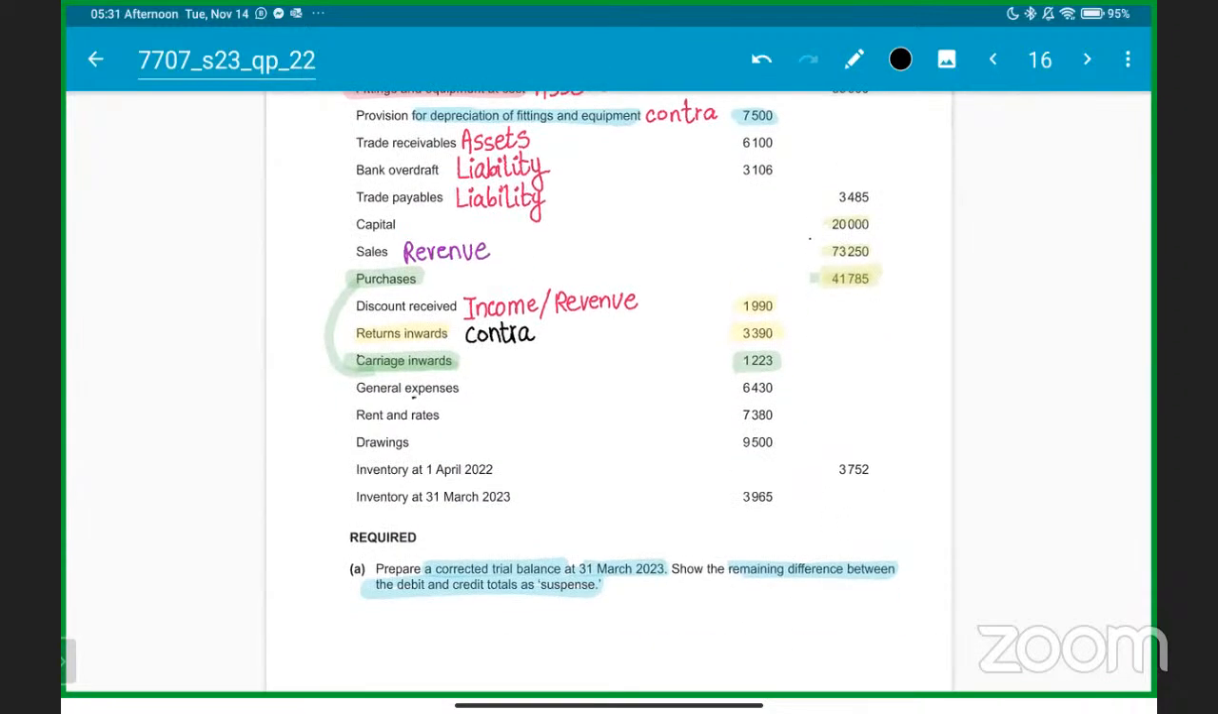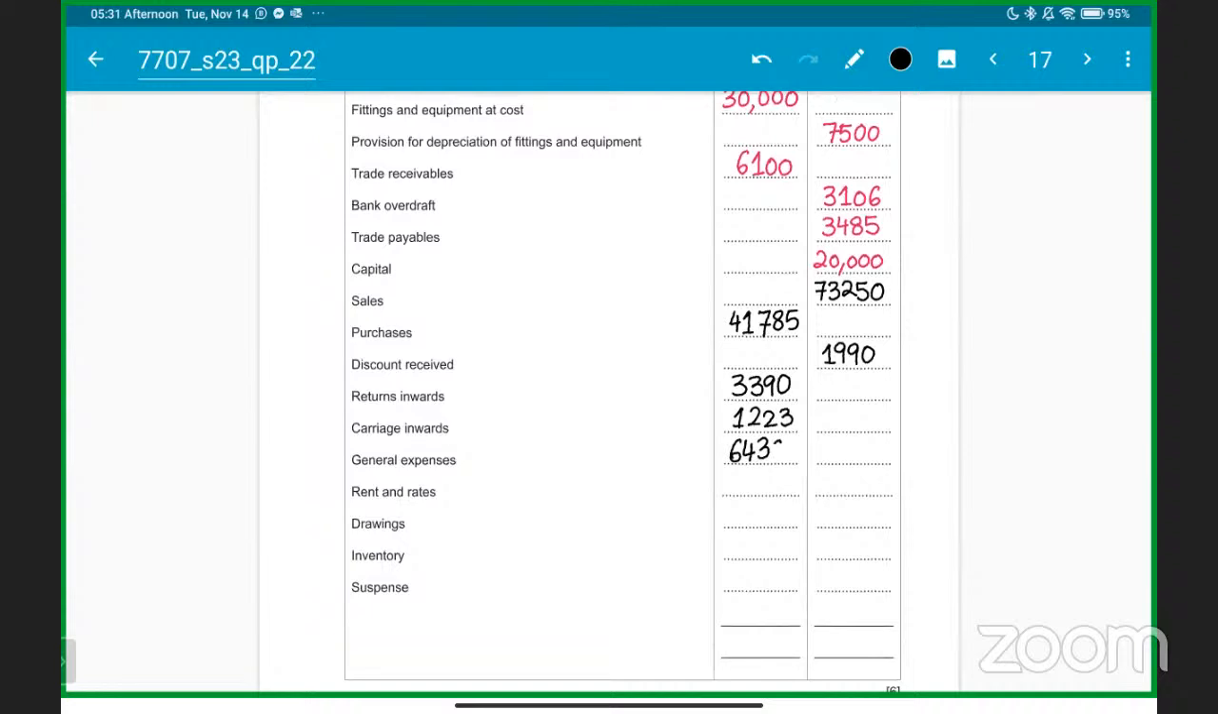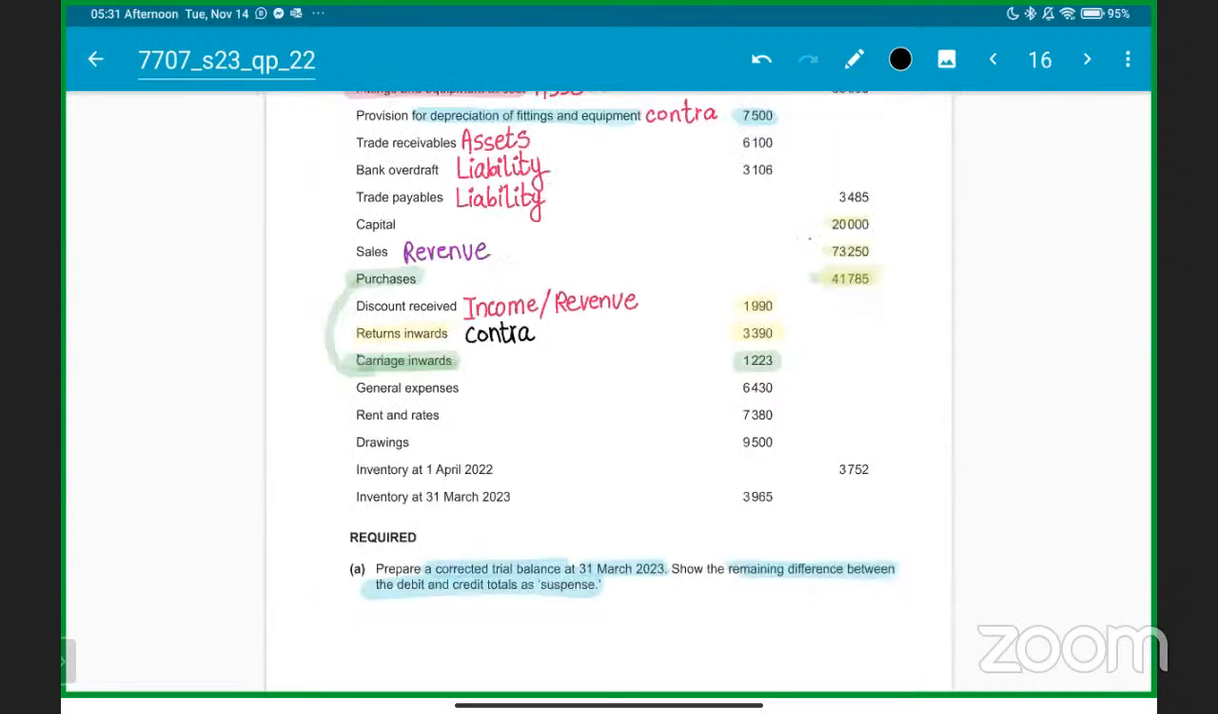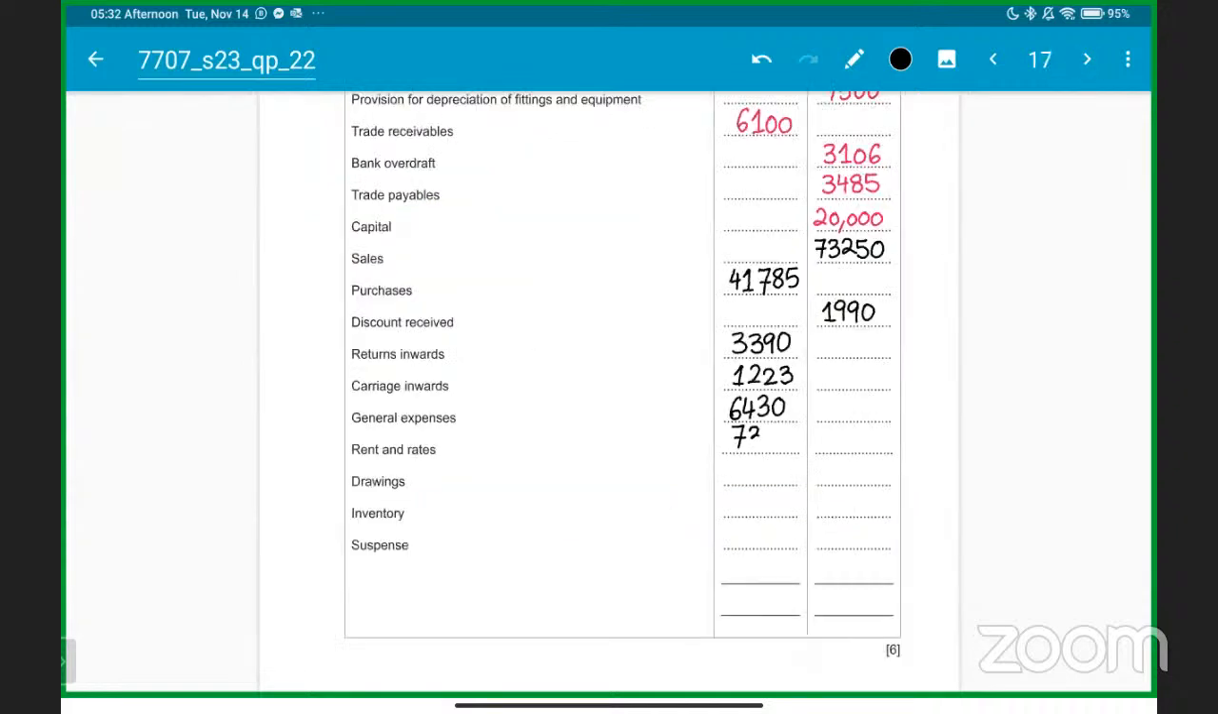Everyone knows expenses. It's the word itself. Expenses 6,430. Expenses always come on the debit side, sir. 6,430 is the general expenses. Then we have rent and rates. Yes, I can write it down. Rent and rates are expenses. So we'll write down that rent and rates are expenses. So 7,380 is another expense for rent and rates. And then rent and rates is done.